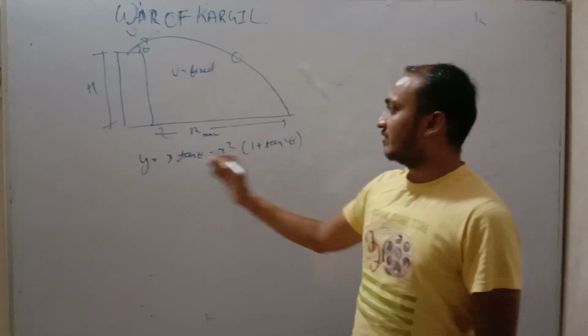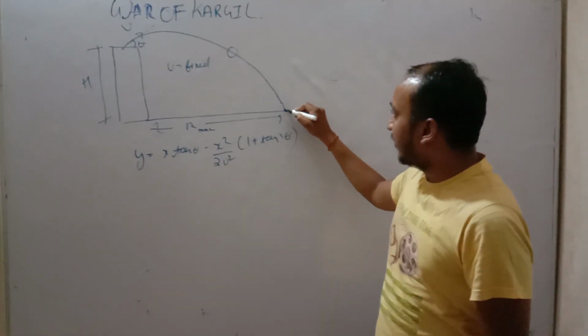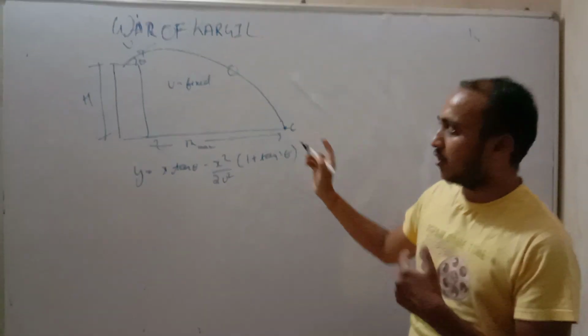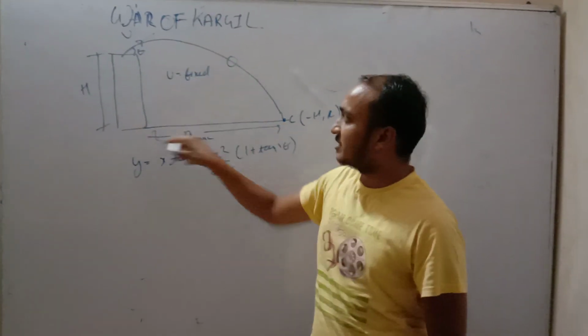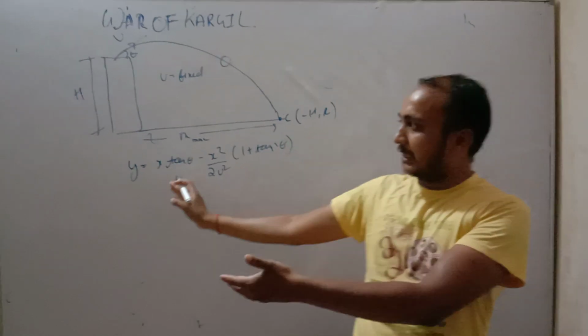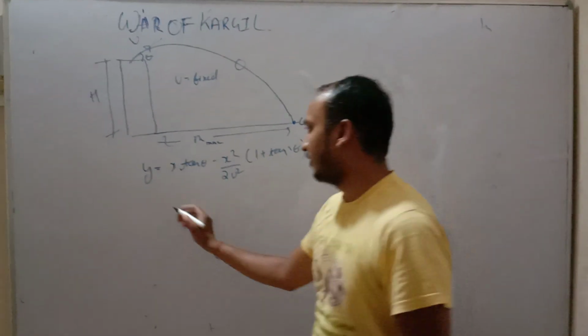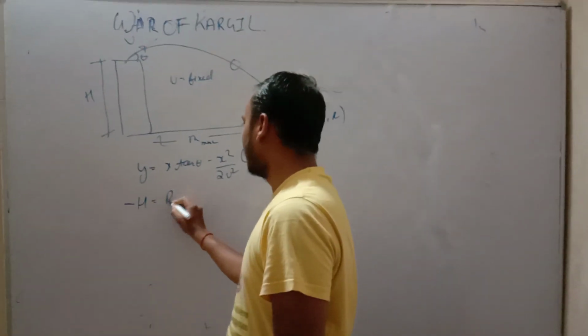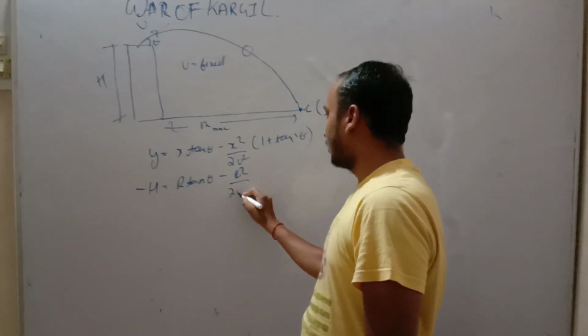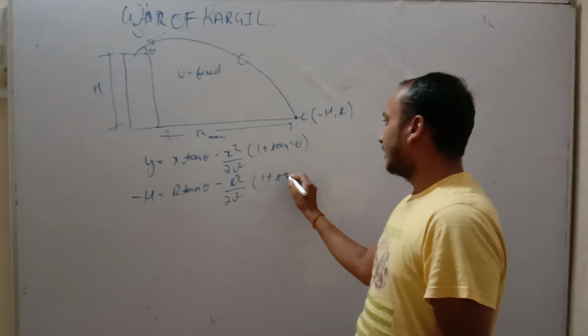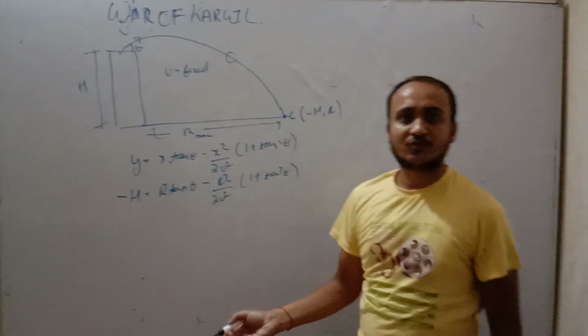At a given x, we can find y. For the point C, its coordinates are (r, minus h). So putting its coordinates in this equation of trajectory, we get minus h equal to r tan theta minus g r square by 2u square times (1 plus tan square theta).